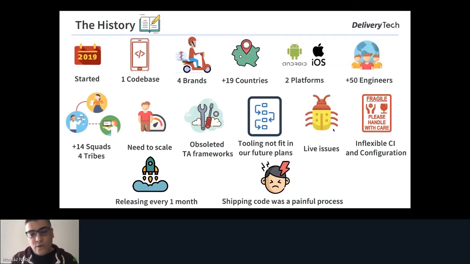And shipping code or deploying the application was a painful process, because it wasn't through any pipelines. It was something like manual effort. We already have a script, but we are using manual effort: one release engineer needs to go to this script and run it to deploy the application. So this is the history behind our implementation, and this is the starting point of our journey, or our plan.